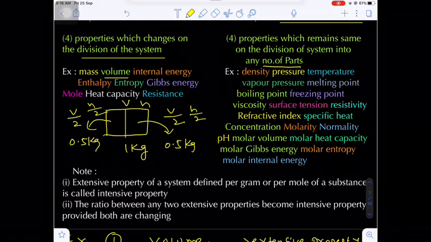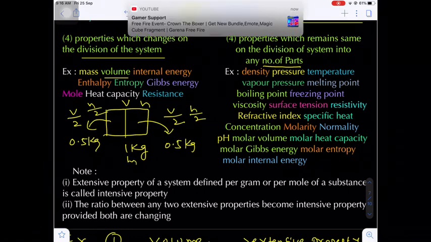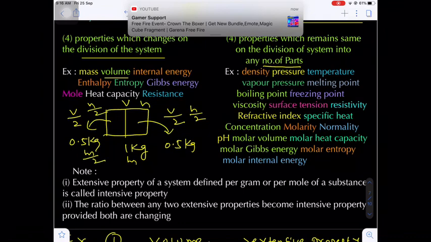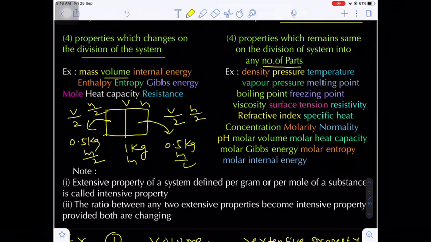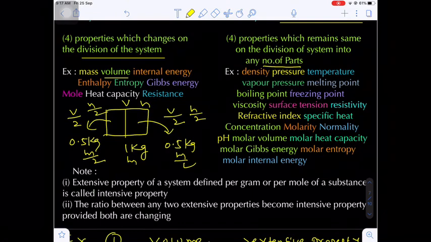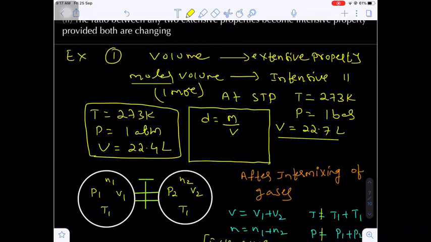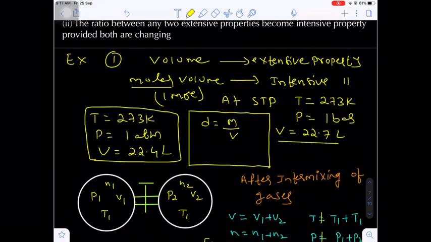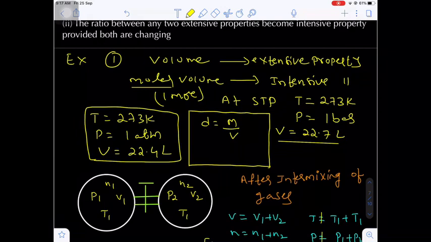If you divide the system into two equal parts, this is the mass m. Here on the left side, mass becomes m by 2. On the right side, mass becomes what? m by 2. So mass becomes m by 2 and volume becomes v by 2. If you take the ratio, m by 2 divided by v by 2, again you will get m by v. That means density will be independent. Are you getting my point?